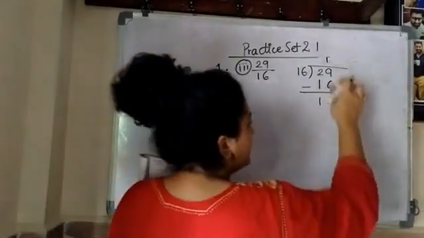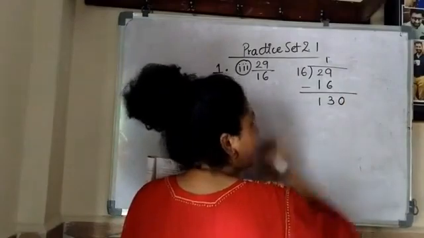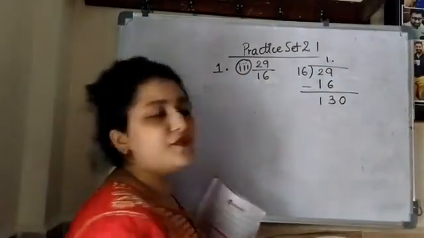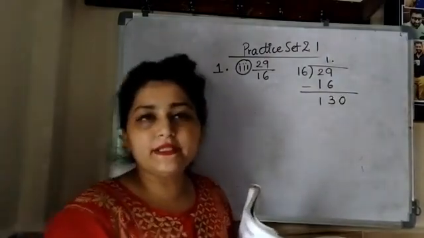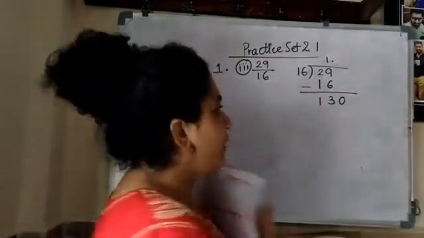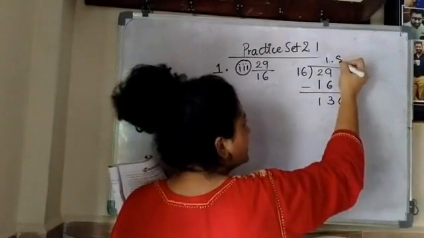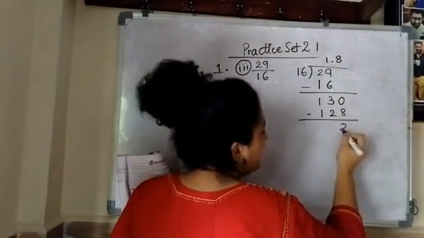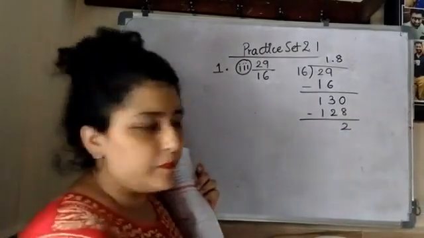Now no number is there to take down, so 0 I will take, and I put a decimal here. Then in the table of 16, 128 is there, 16 8s are 128. Okay, that is smaller than 130. Then I take 2 as a remainder.